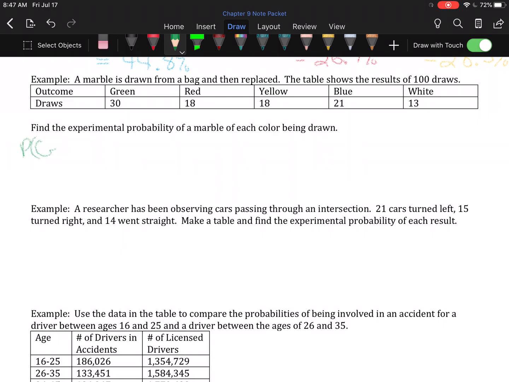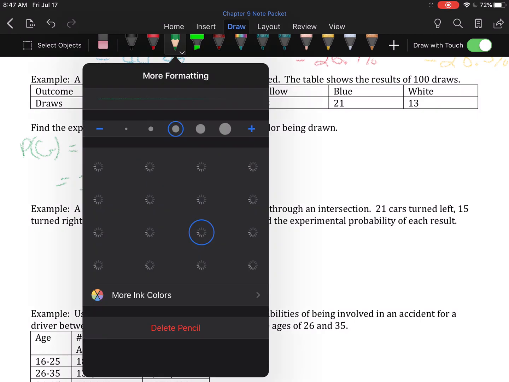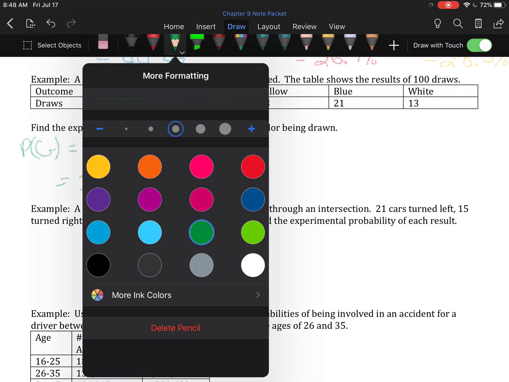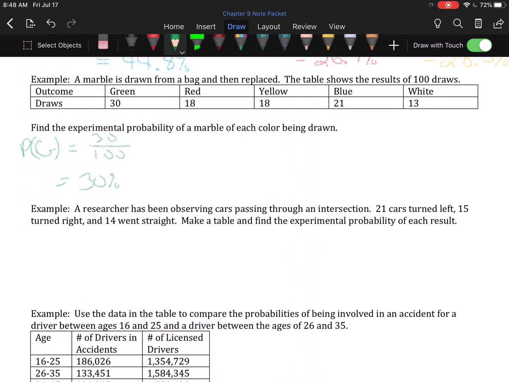The probability of green is the 30 green marbles divided by the 100 draws. That is 30% dead on. The next color was red. Probability of red will be the 18 red draws divided by 100.